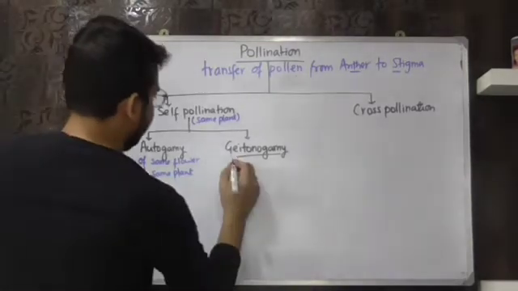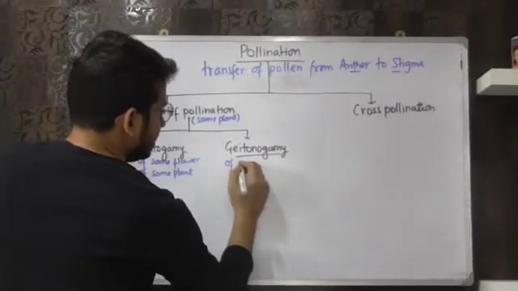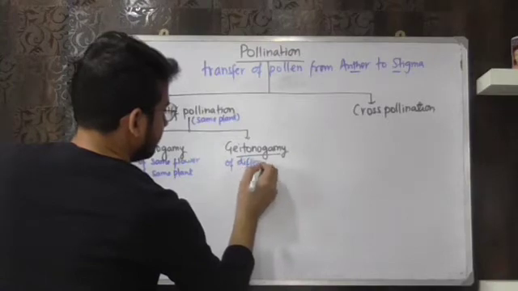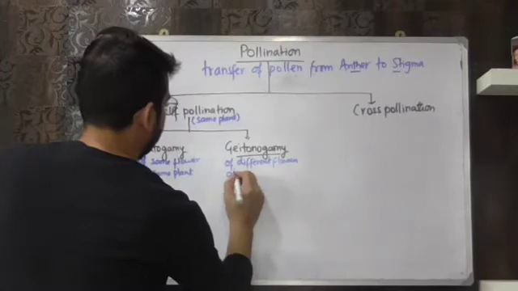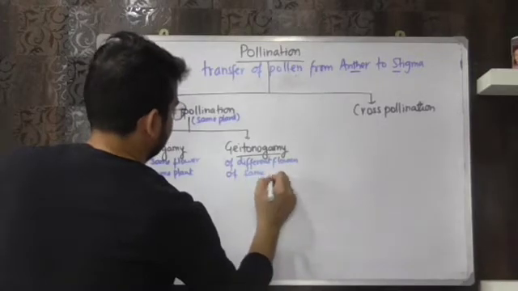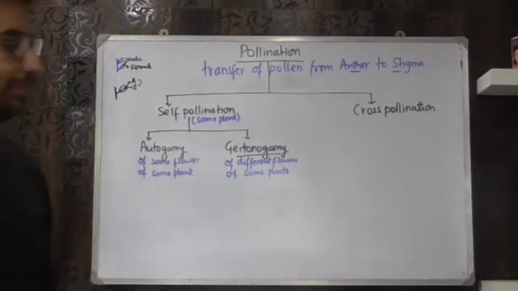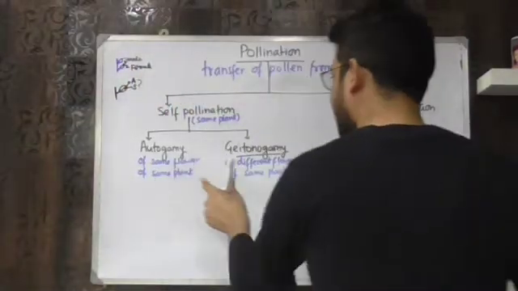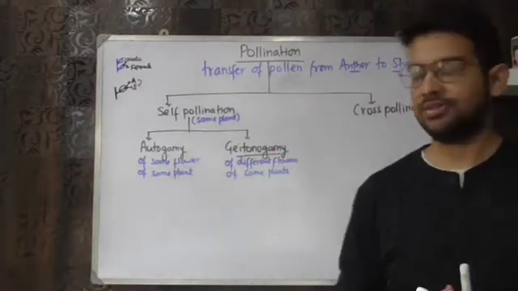But if the transfer of pollen takes place from anther to stigma of different flowers of the same plant, then it is called geitonogamy. Both autogamy and geitonogamy are parts of self-pollination.